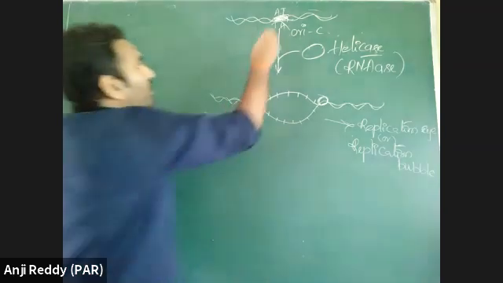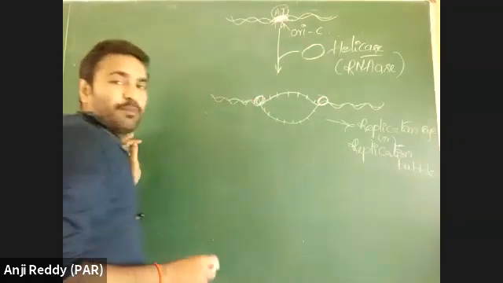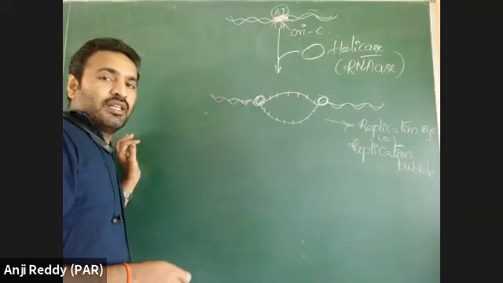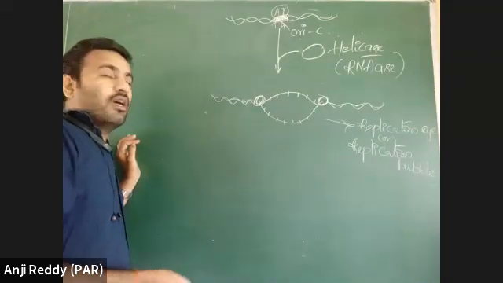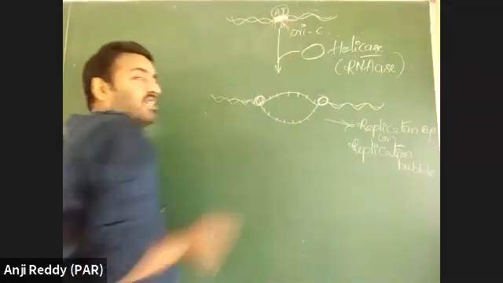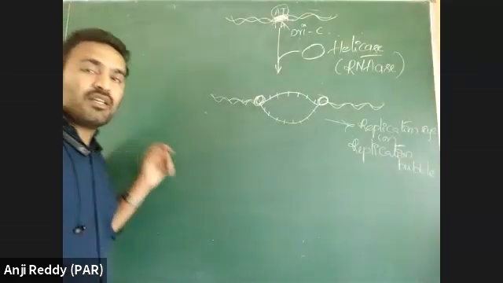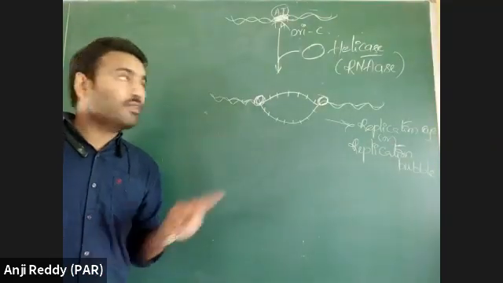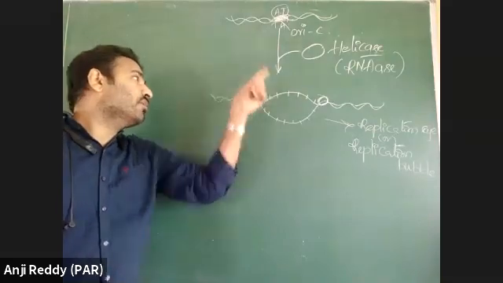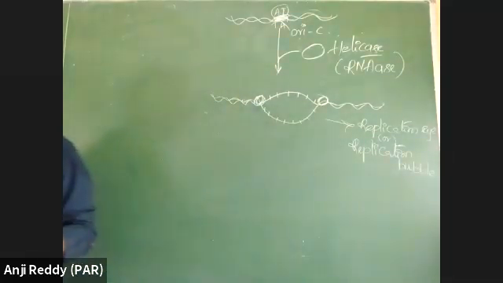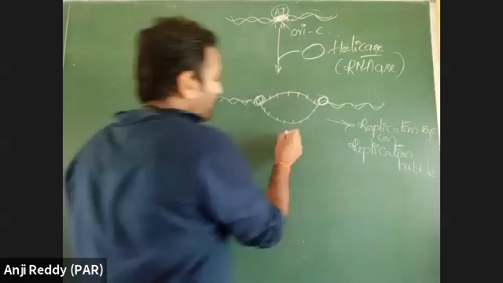See here, AT pairs present more in the ORI site can be broken down very easily. If GC pairs are there, then breaking those hydrogen bonds and converting the double-stranded DNA into single strands is a tough task.